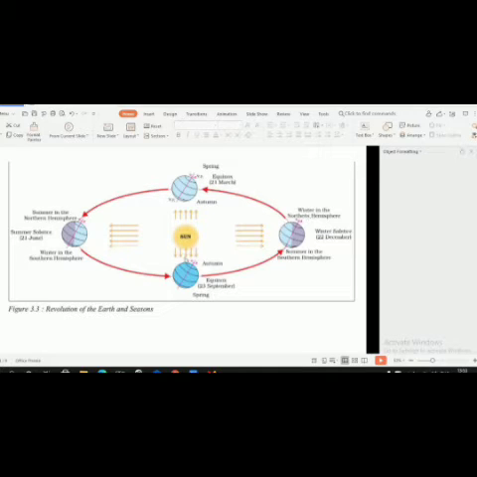If you observe figure 3.33, the revolution of the earth around the sun, the earth is going around the sun in an elliptical orbit. If you notice one thing, throughout the orbit the earth is inclined in the same direction. A year is divided into four seasons: summer, winter, spring and autumn. So the seasons change due to the change in the position of the earth around the sun.